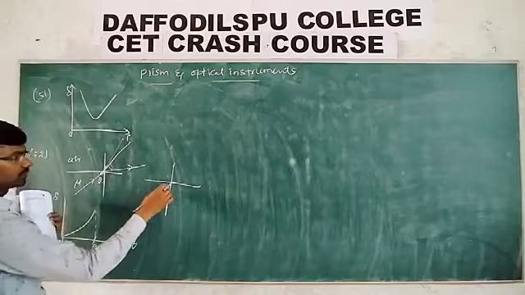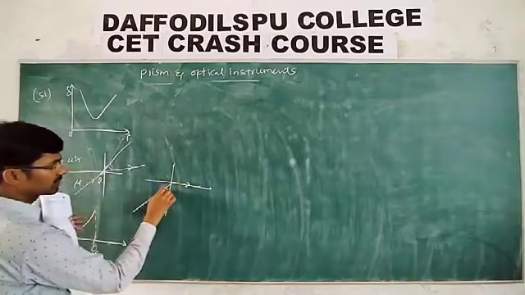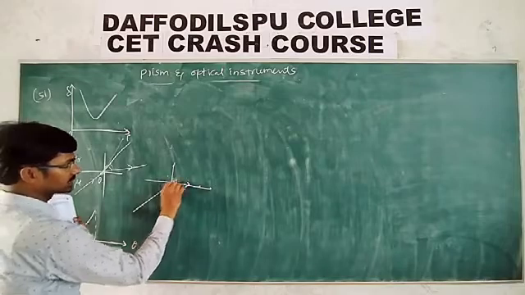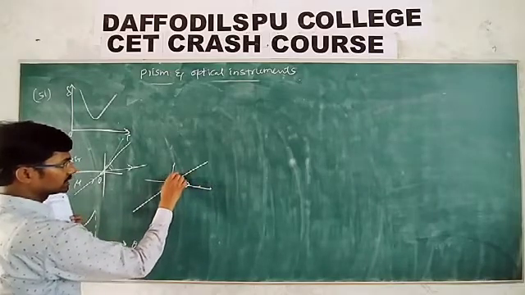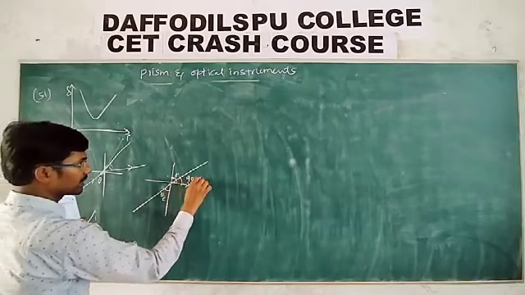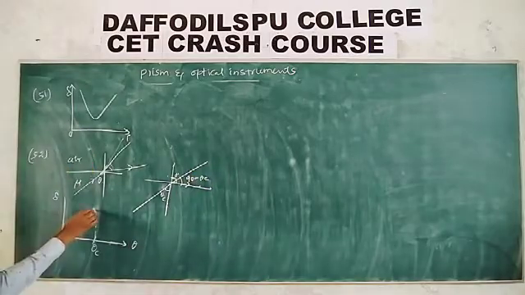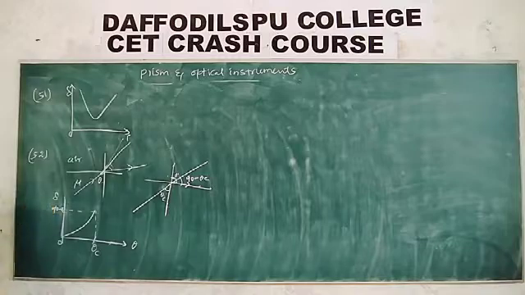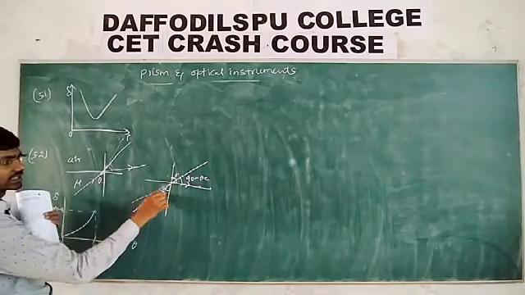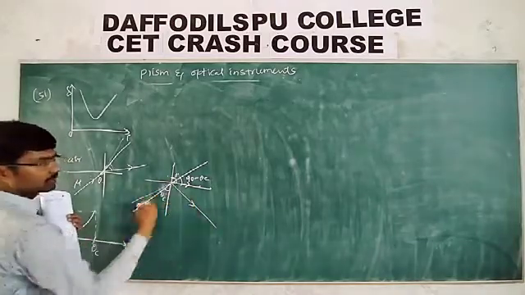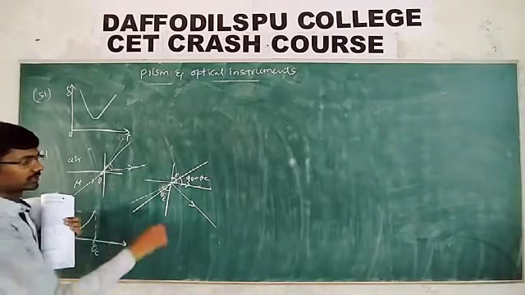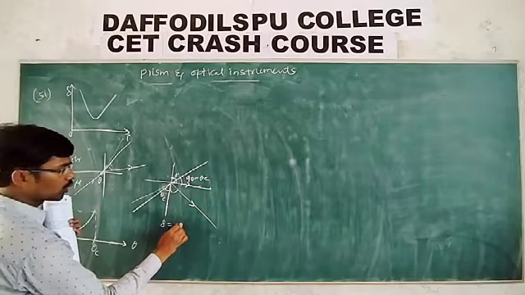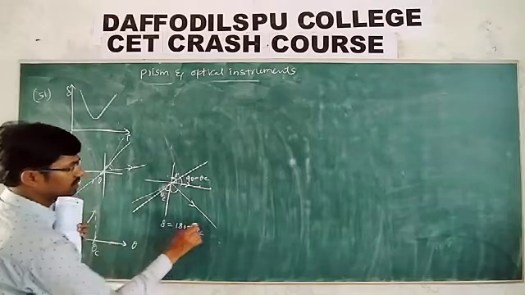At the critical angle, R is equal to how much here? 90 degrees. Then this theta means what? 90 minus theta. So at the critical angle, this is 90 minus theta. After that, if the angle of incidence increases, total reflection takes place. Then in this case, deviation is equal to 180 minus 2 theta c.